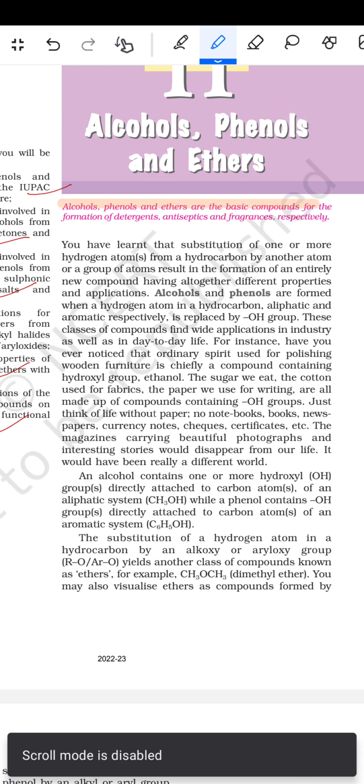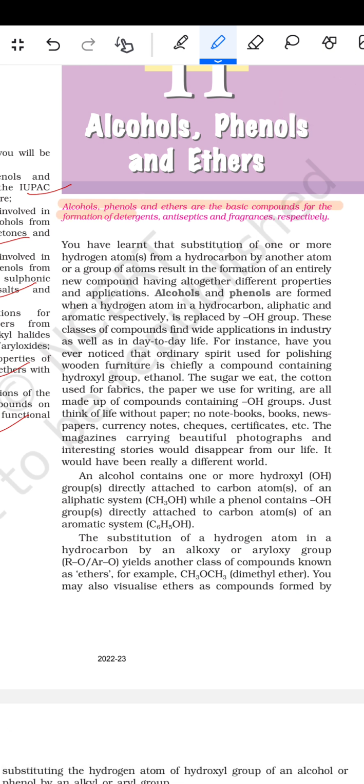तो alcohol, phenol, and ethers are the basic compounds for the formation of detergents, antiseptics, and fragrance, respectively. We have learned that substitution of one or more hydrogen atoms from a hydrocarbon by another atom or a group of atoms results in the formation of an entirely new compound having altogether different properties and applications. Alcohols and phenols are formed when a hydrogen atom in a hydrocarbon, aliphatic and aromatic respectively, is replaced